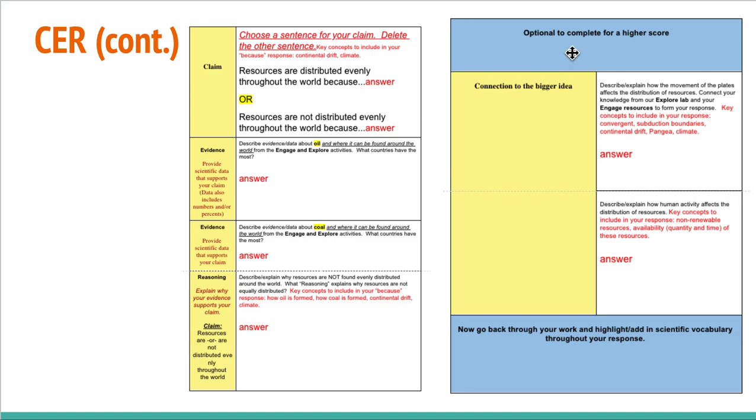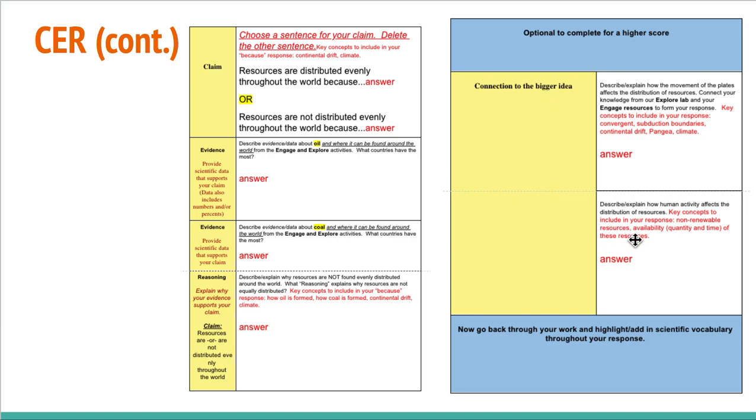Okay. Then if you scroll down, there is a blue section and it says optional to complete for a higher score. So the first part is the minimum. If you're looking for a higher grade, you're going to go and answer the questions past the blue line. So it says connect to the bigger idea. Describe and explain how the movement of plates affects the distribution of resources. Connect your knowledge from our Explore Lab and your Engage resources to form your response. And again, some key concepts that I'd like you to include are convergence, subduction boundaries, continental drift, Pangea, climate, all of these things that we talked about, including in our checkpoint 1.